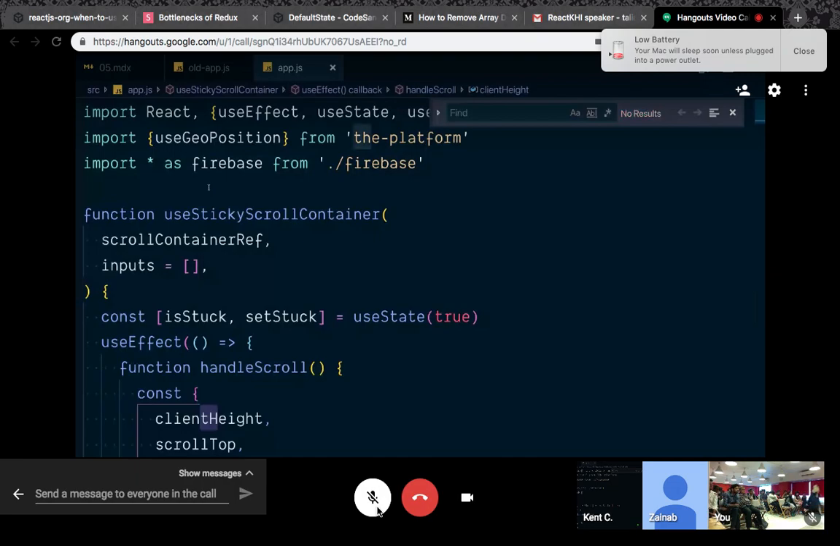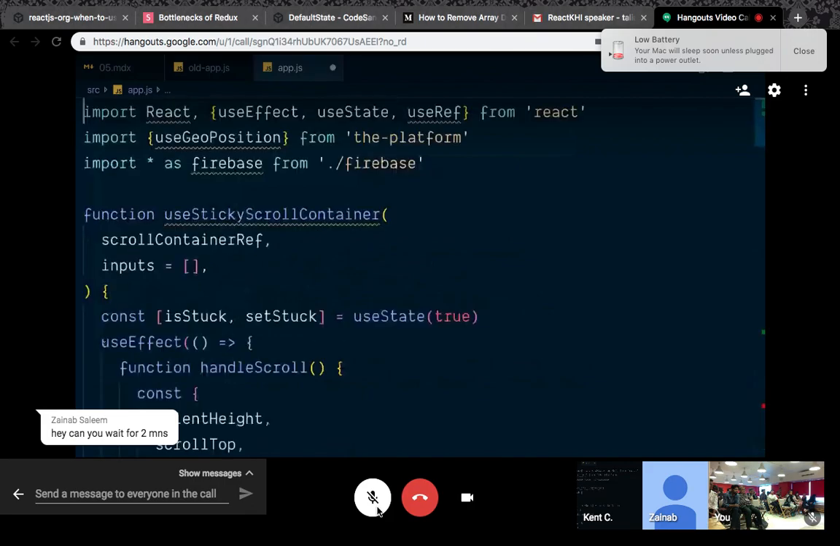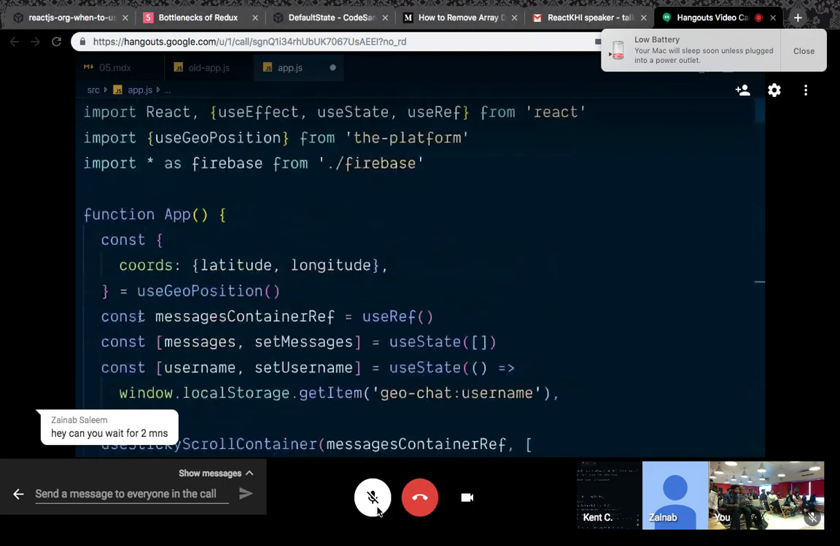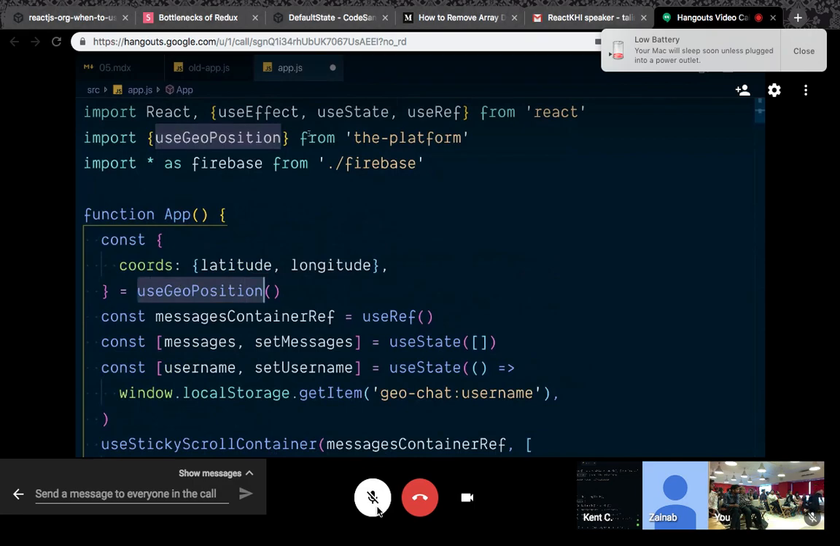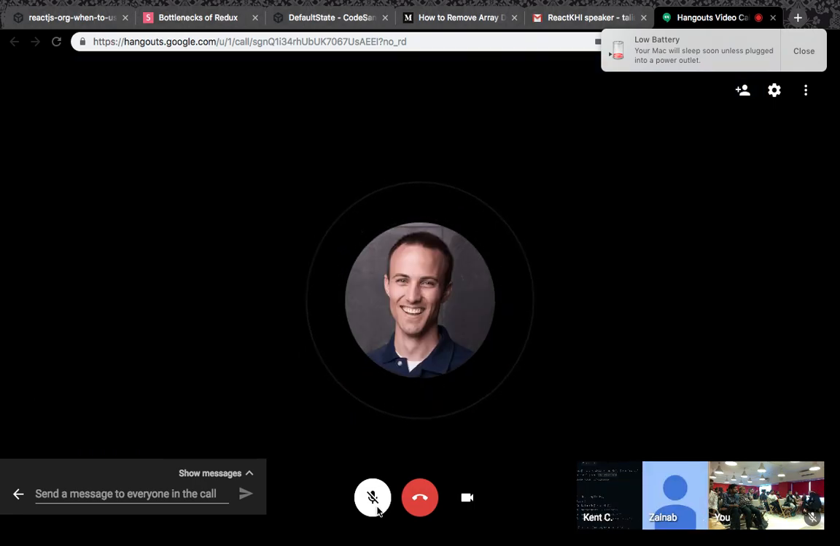So here, let me go down. I need to move this up to the top. Here is our app, the entire app component. So first we're using useGeoPosition from platform. This is actually written by the same guy who wrote React functions.